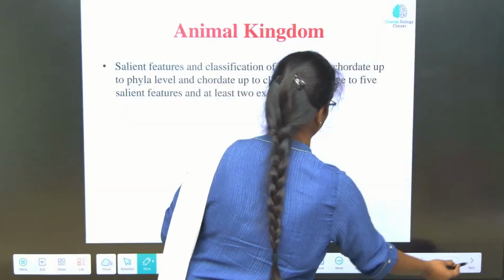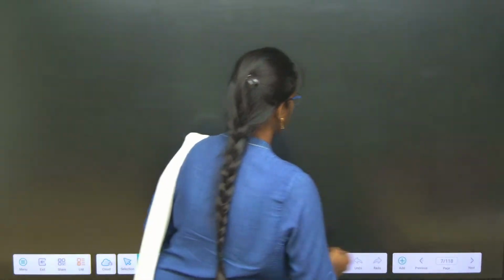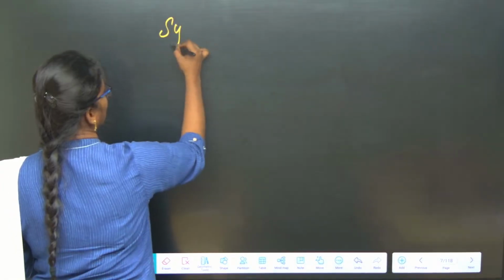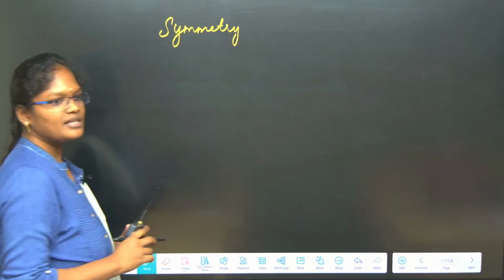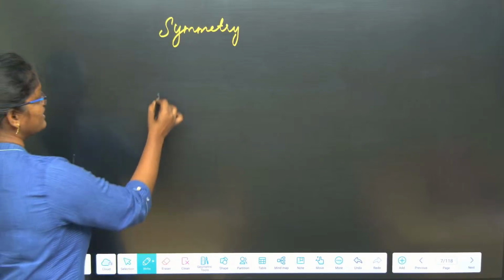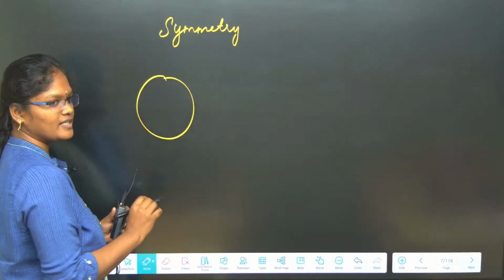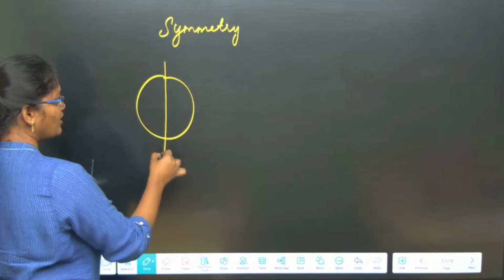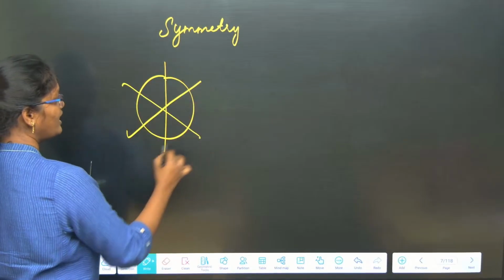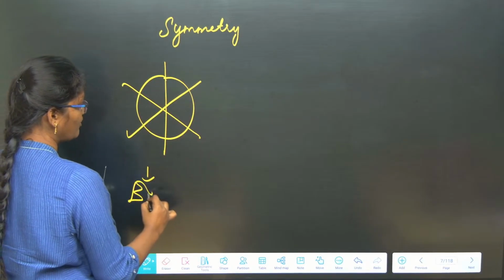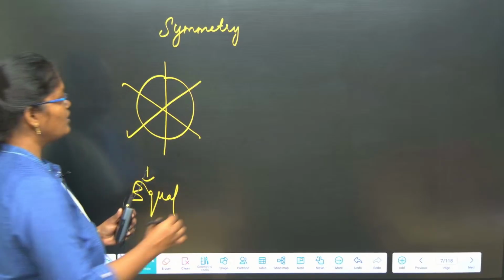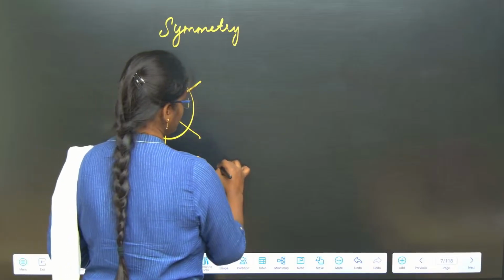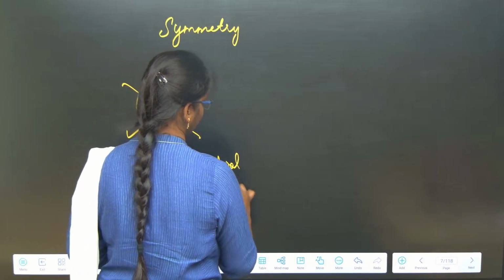symmetry means a particular organism has a plane. Okay, see, consider this as an organism. If we cut this particular organism at any plane, we can come up with equal, similar morphological characters. Okay, so this is what a radial symmetry.